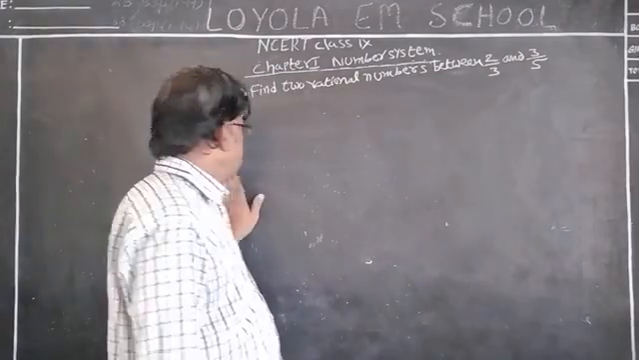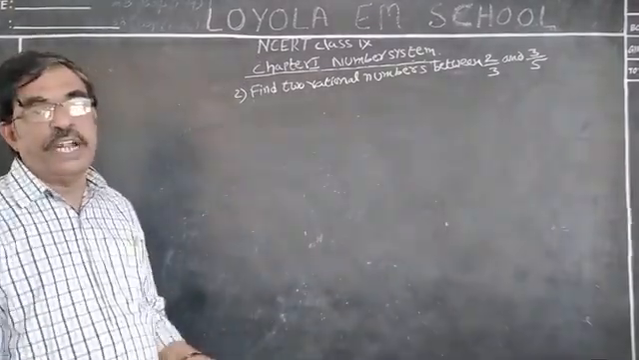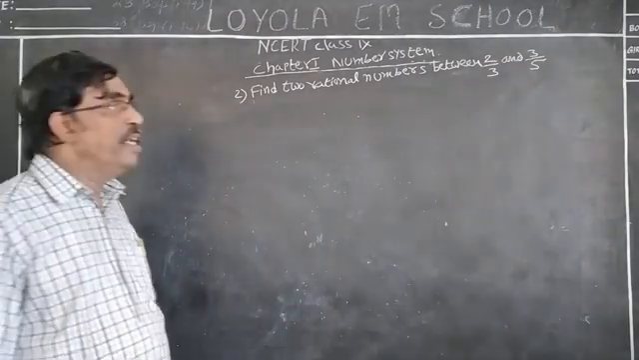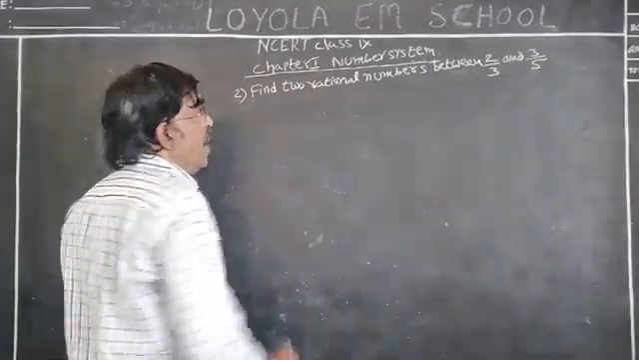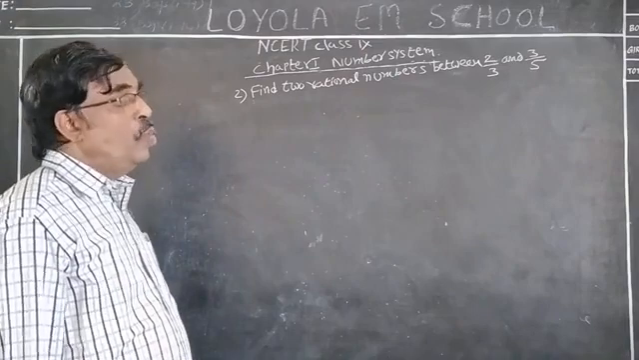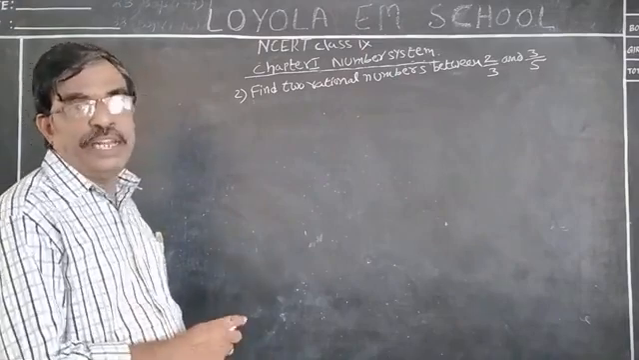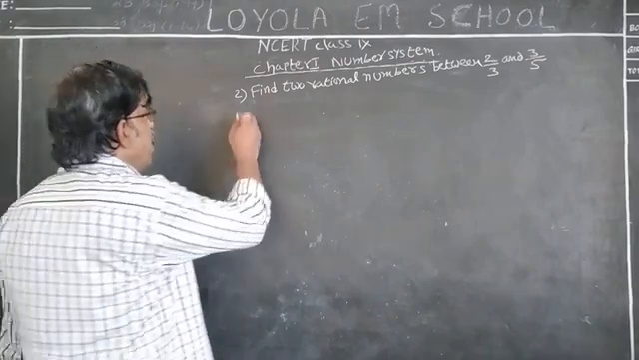For this, there is one method. What does it mean? Called mean method. With the mean method we can find out 2 or more than 2 rational numbers between given 2 rational numbers. What is that mean method?